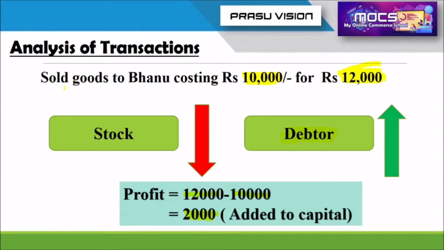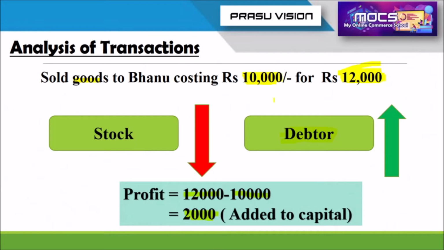Suppose the value of goods sold is 10,000. Instead of 12,000, if they are getting 8,000, definitely there will be loss. And how is the loss amount calculated? The value 10,000 minus 8,000, we will get 2,000.